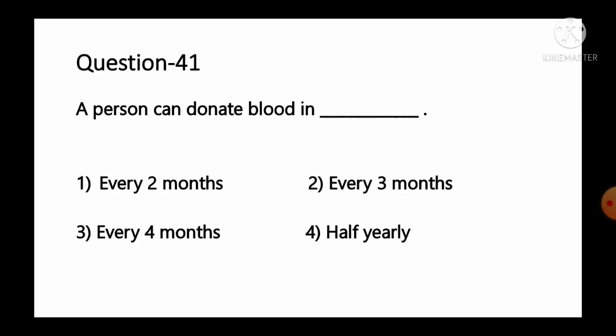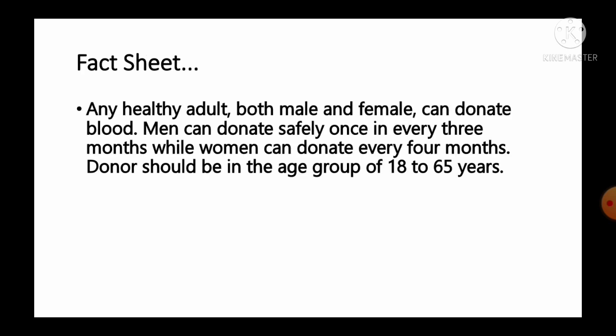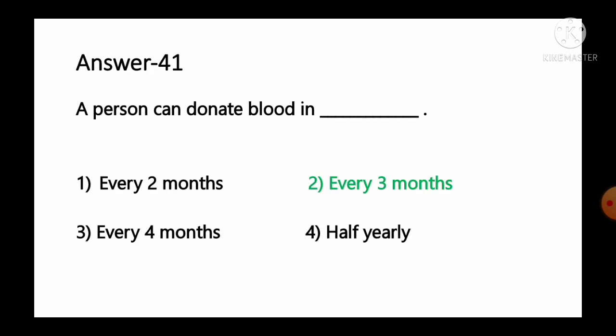A person can donate blood in option number 1 every 2 months, number 2 every 3 months, number 3 every 4 months, number 4 half yearly. And the fact given regarding this question, it is any healthy adult, both male and female, can donate blood. Men can donate blood safely once every 3 months, while women can donate blood within every 4 months. Donor should be in the age group of 18 to 65 years. So as per the information, we can say a person can donate blood within every 3 months. So option number 2 is the correct answer for this question.